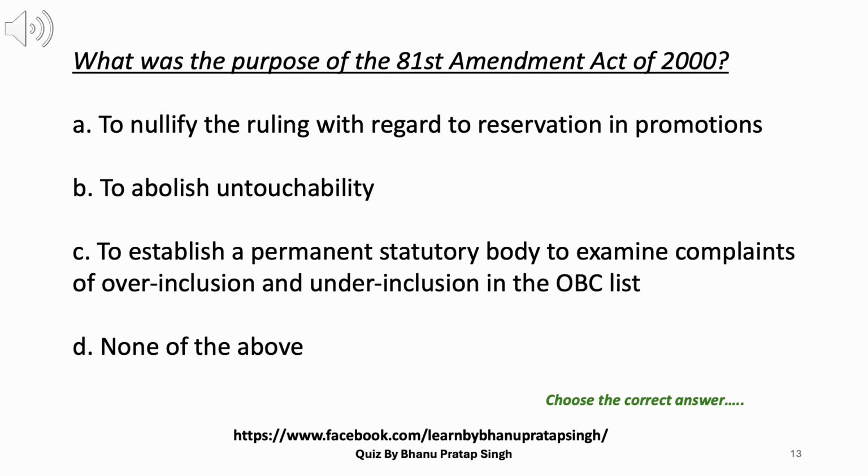13. What was the purpose of the 81st Amendment Act of 2000? A. To nullify the ruling with regard to reservation in promotions. B. To abolish untouchability. C. To establish a permanent statutory body to examine complaints of over-inclusion and under-inclusion in the OBC list. D. None of the above. Answer A. To nullify the ruling with regard to reservation in promotions.